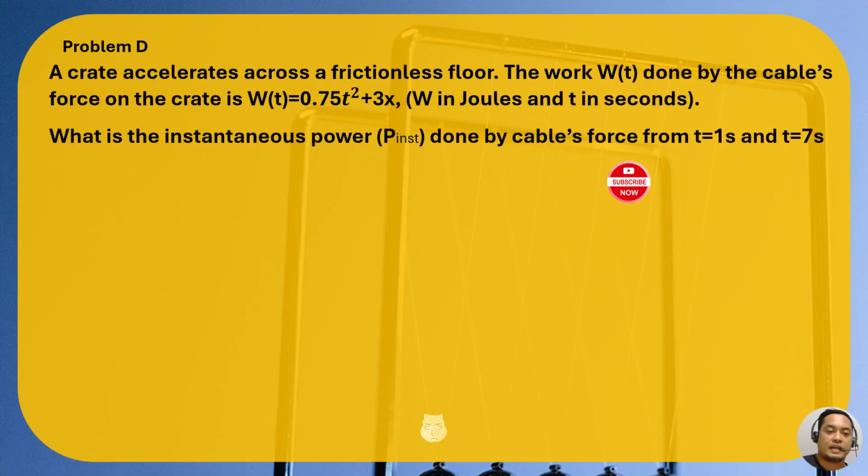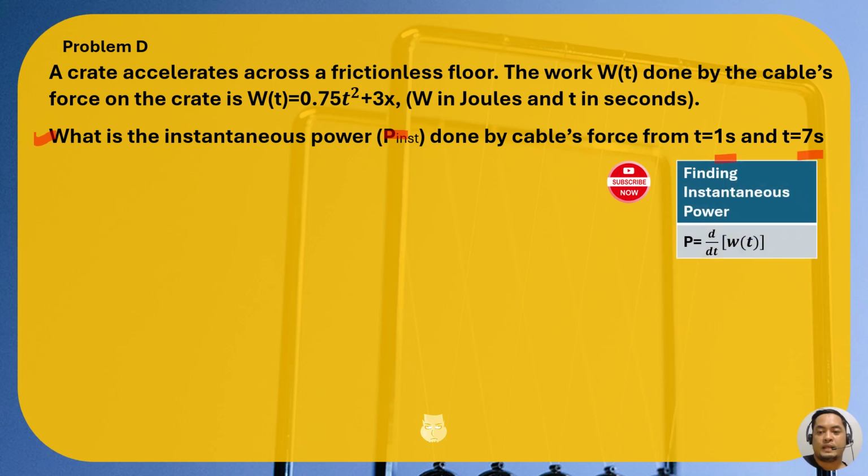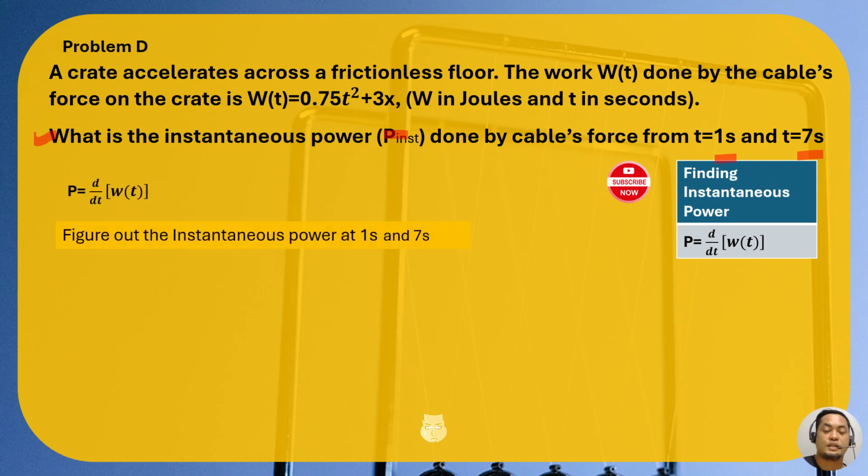Now, another problem to be solved is: what is the instantaneous power done by the cable's force from 1 second and 7 seconds? In our table earlier, for finding instantaneous power, we have to take the derivative of work with respect to time. That's our formula. Let's figure out the instantaneous power at 1 second and 7 seconds. Let's begin with 1 second. So we have the derivative of the function.